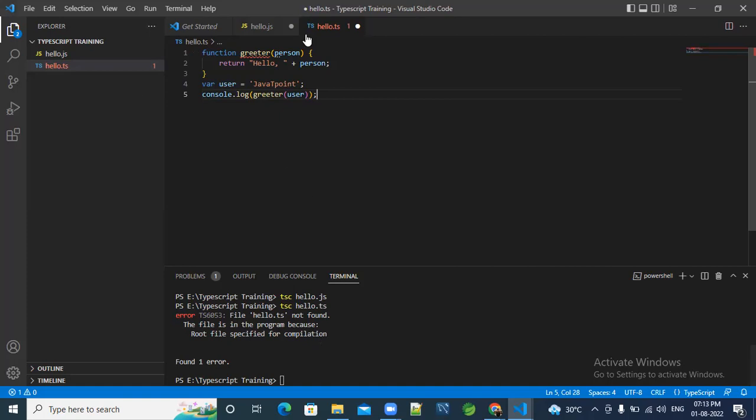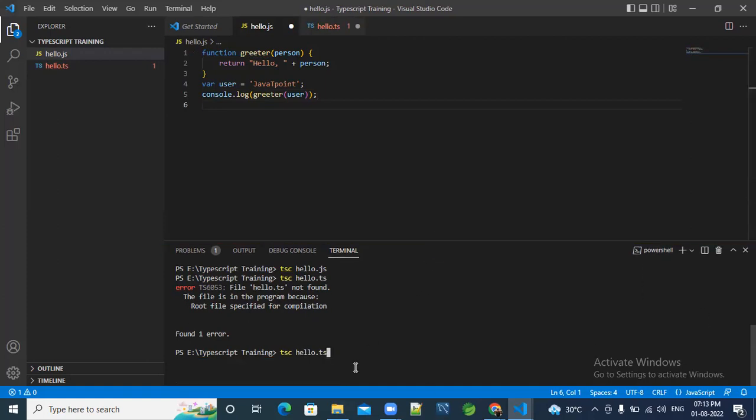So now we have to run this program. We have to go to the compiler terminal. So we have to type first tsc, space, name of the file, hello.ts. It's ts here, sorry, because we are running the ts file, the TypeScript file.